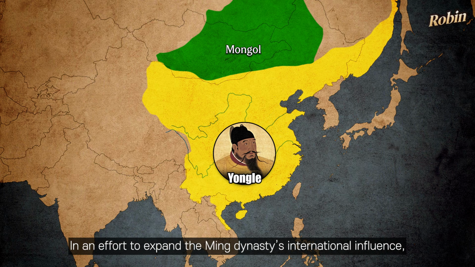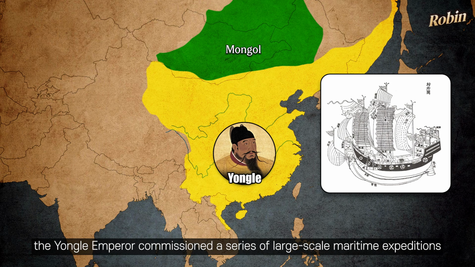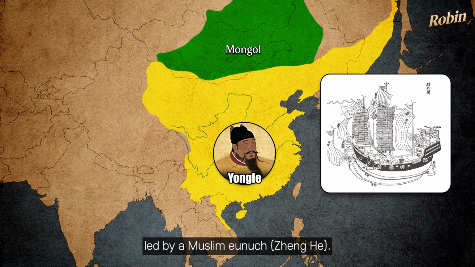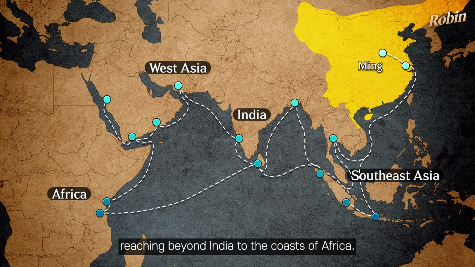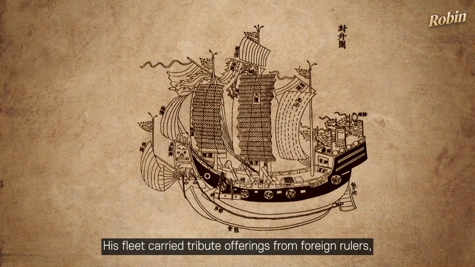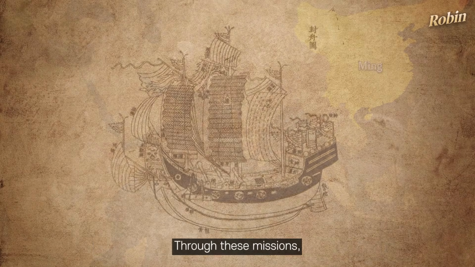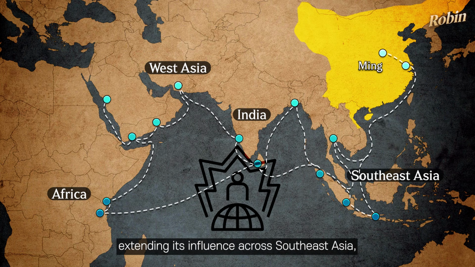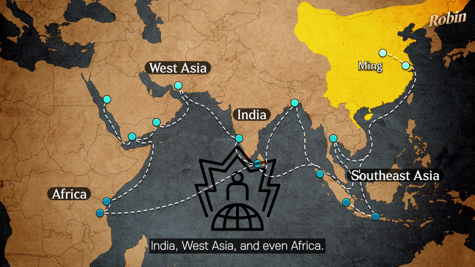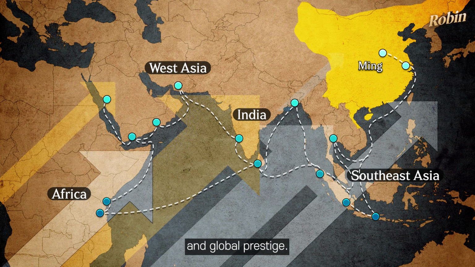In an effort to expand the Ming Dynasty's international influence, the Yongle emperor commissioned a series of large-scale maritime expeditions led by a Muslim eunuch. He conducted a total of 7 voyages, reaching beyond India to the coasts of Africa. His fleet carried tribute offerings from foreign rulers, imperial gifts from the emperor, and diplomatic envoys. Through these missions, the Ming Dynasty established a tribute-based international order centered on China, extending its influence across Southeast Asia, India, West Asia, and even Africa. These expeditions greatly elevated the Ming Dynasty's maritime capabilities and global prestige.